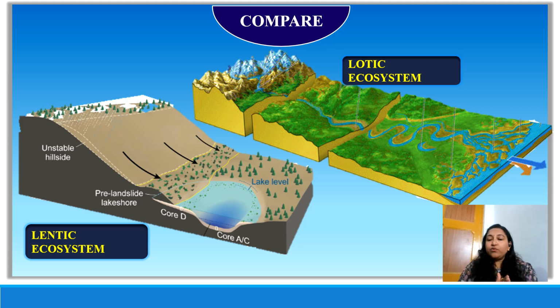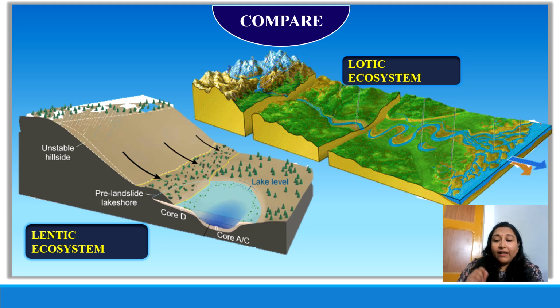In lotic ecosystems, the water flow is continuous in a set, definite direction and is always under the influence of gravity, right? From the uphill to the downhill, to the plains, to the ocean. But in lentic ecosystems, what happens? There is no flow of water. The water flow is completely absent. And even if in some special cases it is present, then it is going to be discontinuous, not a continuous movement, and definitely not in a set direction.